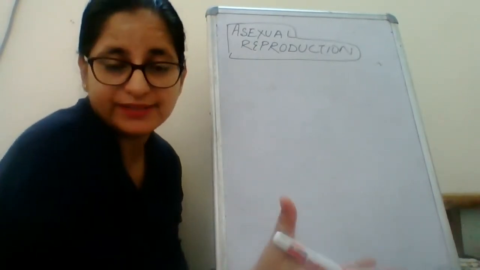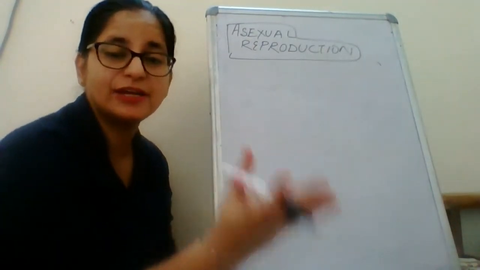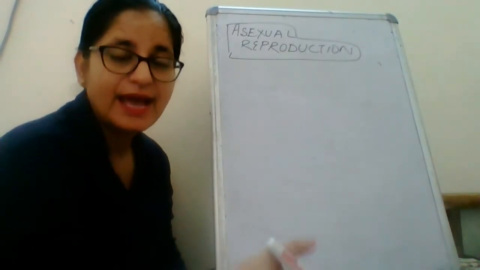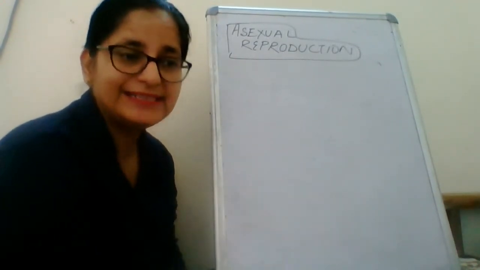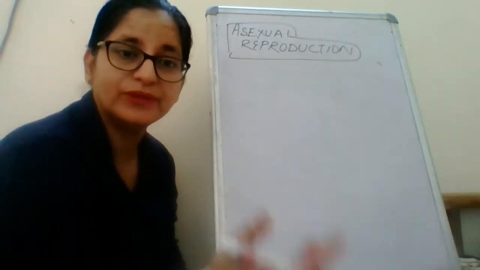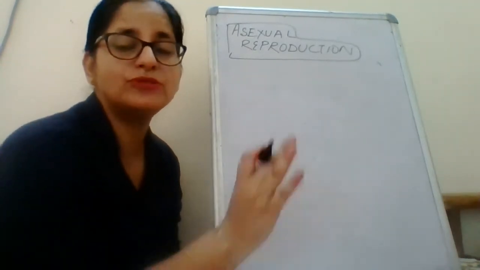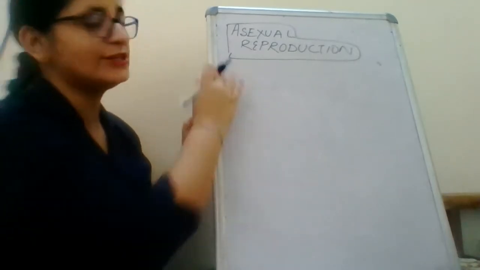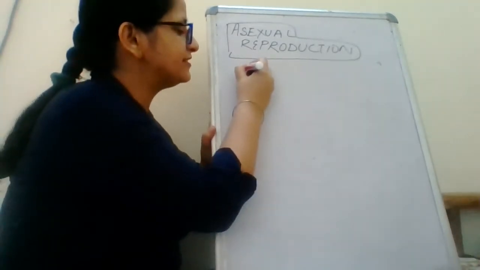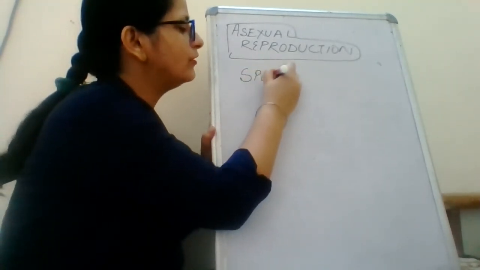What do you mean by this? This means that these patches are growing because they are reproducing. And these types of fungus are multicellular, meaning they are made up of more than one cell, and they reproduce by the process of spore formation. So the next asexual reproduction that we will study is spore formation.